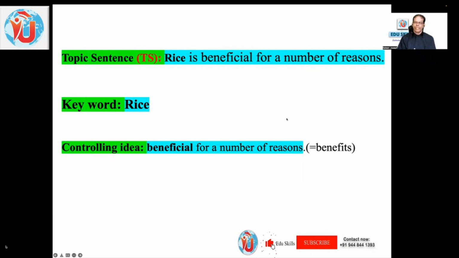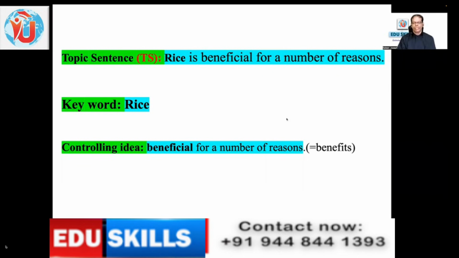So a topic sentence, normally, as I told you in the previous session, is in the first portion of the text. Most of the times, it can be at the end. I have given you 4 possibilities, but normally 90+% of the time, it's at the top of the paragraph. And here you see the first sentence is the topic sentence. In that topic sentence, there will be a keyword or a key phrase. Key phrase means more than 1 word, maybe with an adjective.